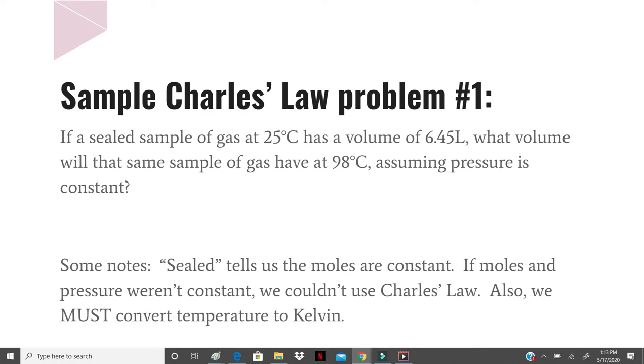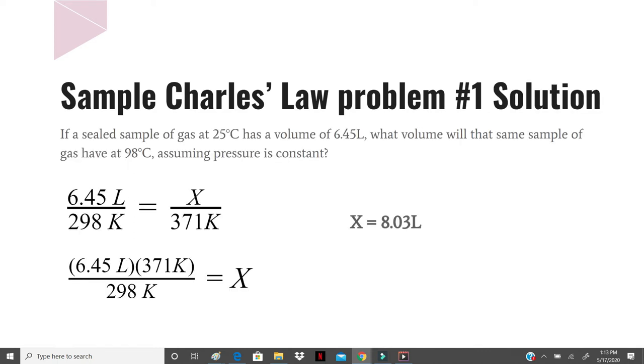Now some notes about this problem. That word sealed tells us that the quantity of gas is constant. That's important because that's one of the conditions of Charles's law. If moles and pressure weren't constant, we couldn't use Charles's law. And then they flat out told us that pressure is constant, so we don't have to wonder there. Also, another reminder that I will remind again and again and again, we must convert temperature to Kelvin.